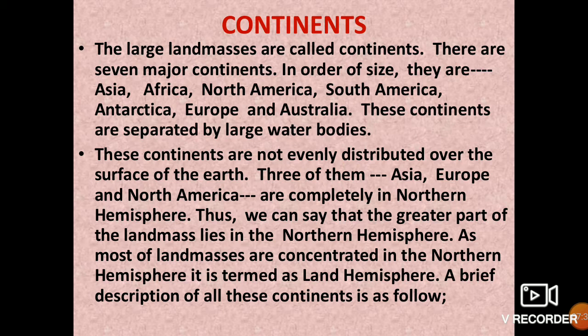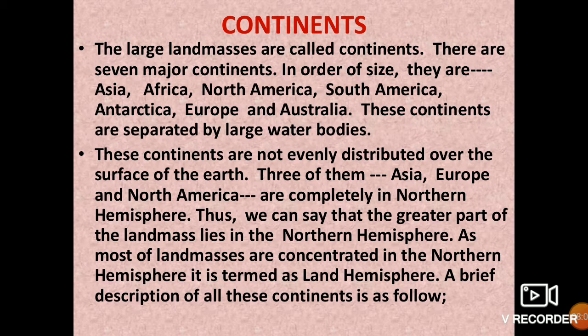The large landmasses are called continents. So what are continents? The large landmasses are called continents. There are 7 major continents. In order of size, there are Asia, Africa, North America, South America, Antarctica, Europe, and Australia. These are the 7 major continents. These continents are separated from each other by a large water body.